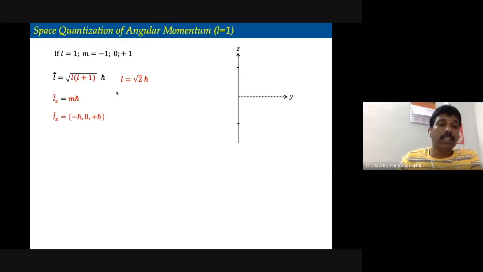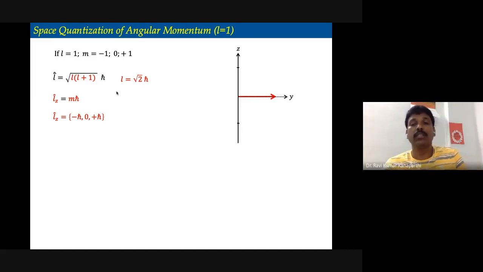Similarly, the other case makes a projection of plus 1 h cross. Are you following? So there are three different ways in which we can draw the angular momentum vector, such that the projections are minus 1 h cross, 0 and h cross. This is the way that we represent these things. If the angular momentum vector is pointing in the xy plane, the z component becomes 0. The other two possible situations are these.